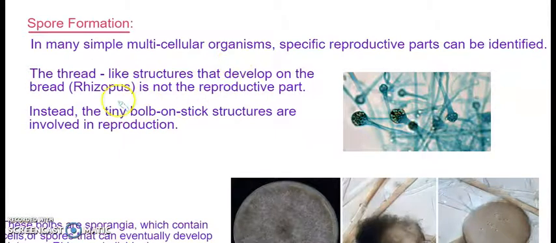But in rhizopus, the thread-like structure that develops on a bread mold, when a bread is getting spoiled, a thread-like structure forms on it, which we call a bread mold. But that thread-like structure is not the reproductive part of rhizopus. Instead, the tiny blob-like structures on the stick are the reproductive part of the rhizopus.